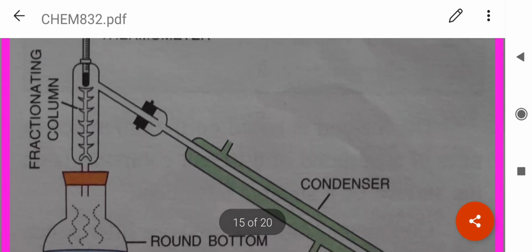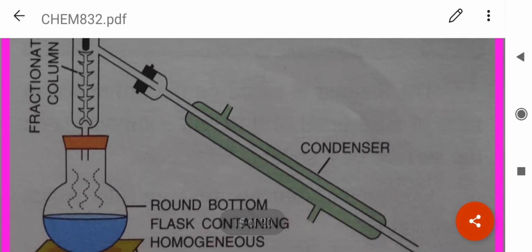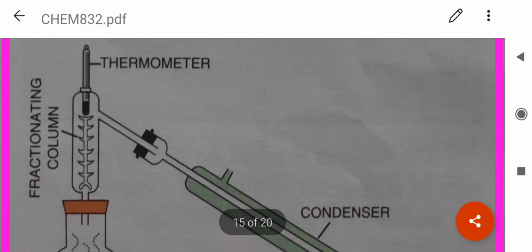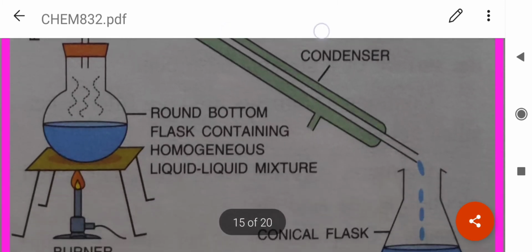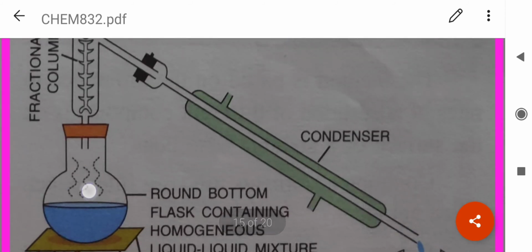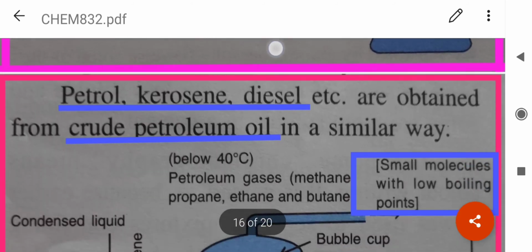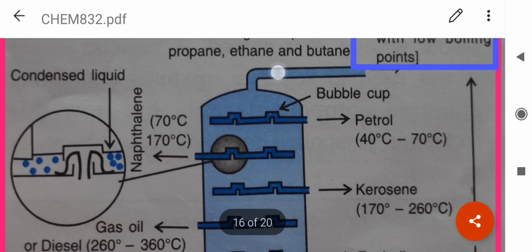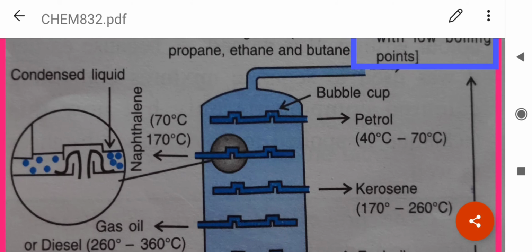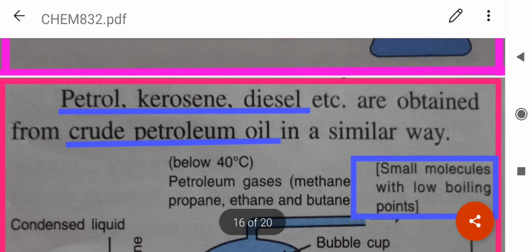So, if we take the mixture of water and alcohol, alcohol, since it has the lower boiling point, will vaporize and get collected in the receiver, whereas water will be left behind in the conical flask. So, a very useful application is the fractional distillation of crude petroleum.